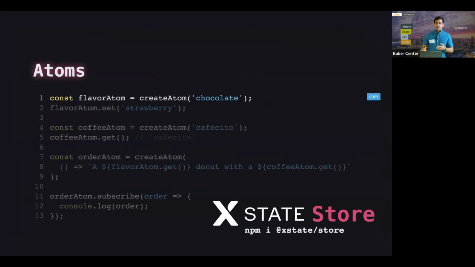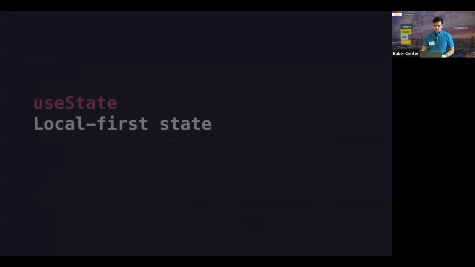So it does work like Recoil or Jotai, where you would create an atom and then you could set the data directly. And you can also have combined atoms. So you could read from the flavor atom and the coffee atom, and then you could subscribe just like XState Store. In fact, the stores that you create with XState Store are also atoms too, so you could mix and match them.